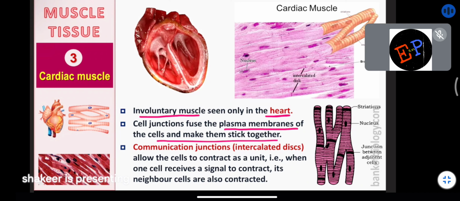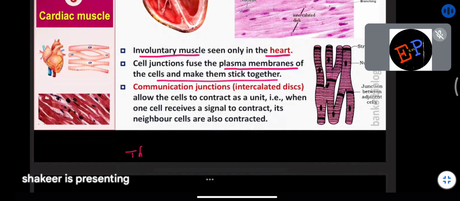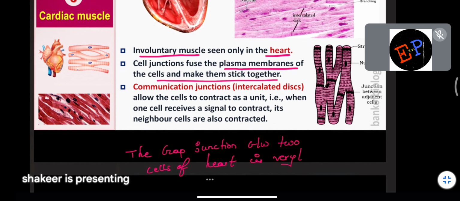Normally one cell and the next cell are connected by a small region, a small gap junction. But here the size of the gap junction present between two cells of cardiac muscles is very, very big. Understood? So what is the point here? You have to write: the gap junction between two cells of the heart is very large. The size of the gap junction is very large.